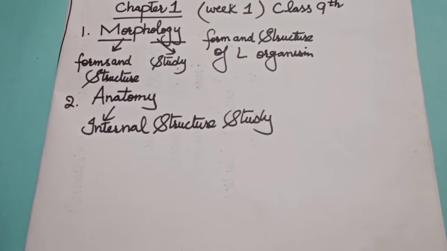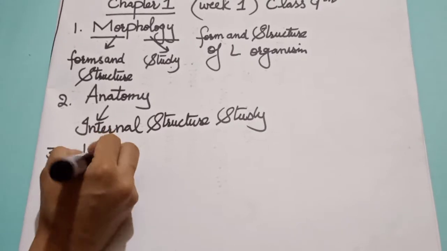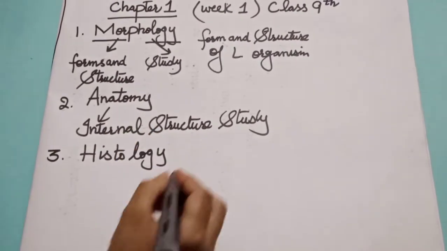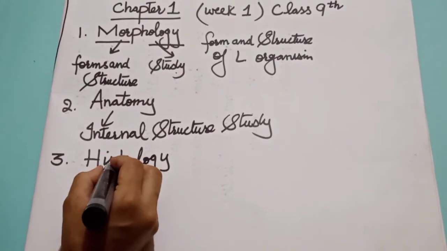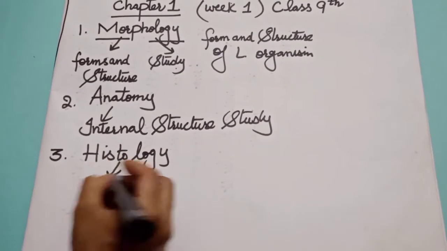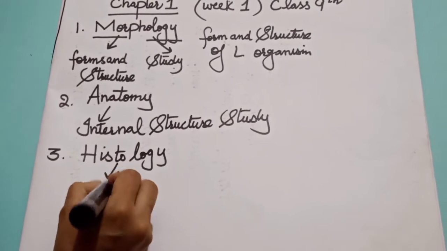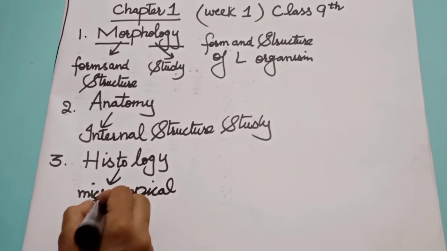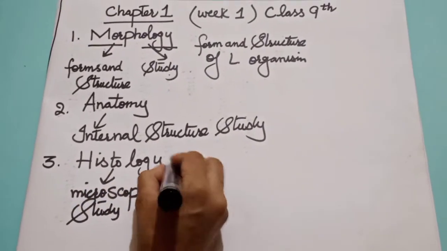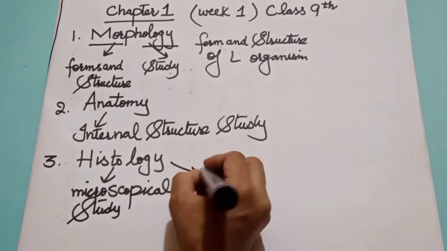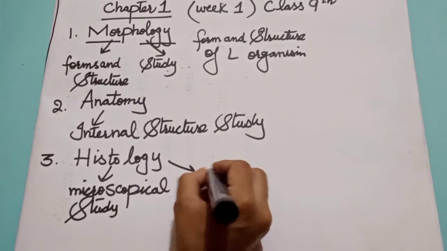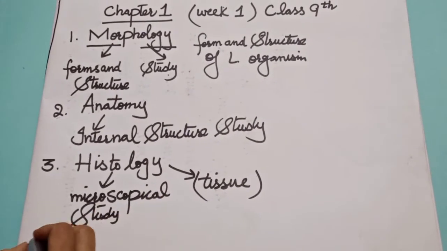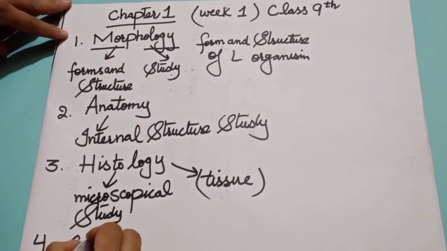Okay. The third one is histology. Histology is again a combination of two words. Histo is a word which is derived from the microscopical study. So histology is a branch in which we study the tissues under the microscope.